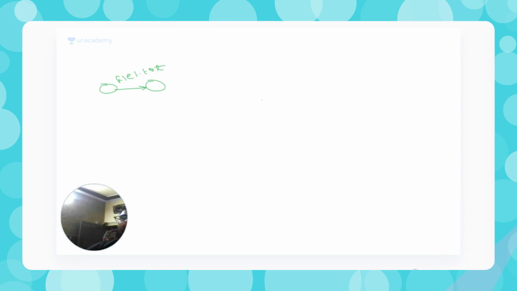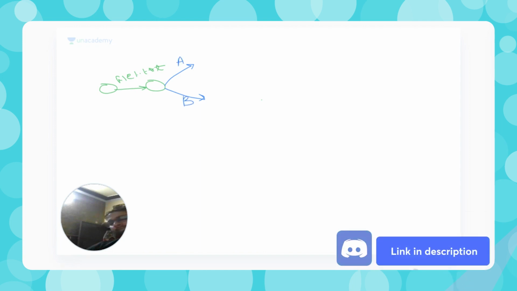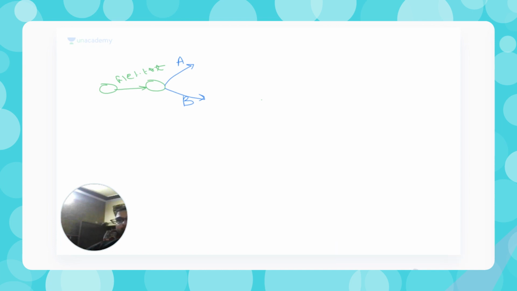Now take an example where somebody else also takes the code from this place. Let's say now there are two developers: developer one and developer two. Take developer one as developer A and developer two as developer B. Developer A wants to add file A, developer B wants to add file B, and they eventually want to merge that into master.